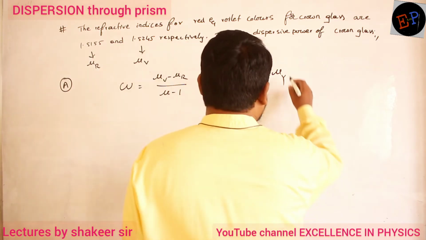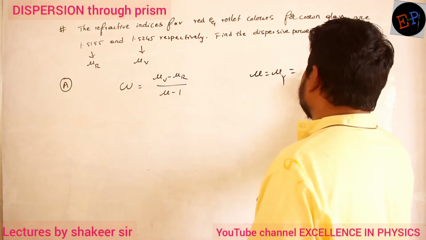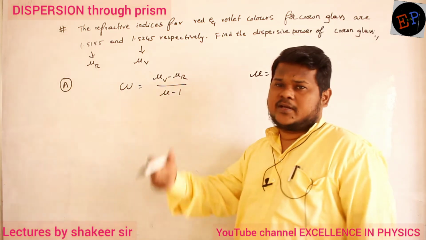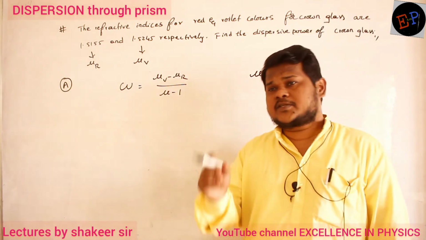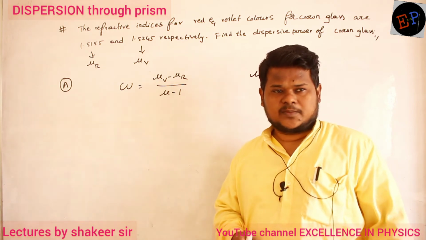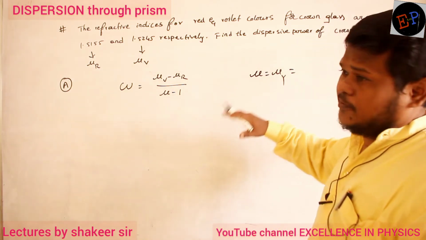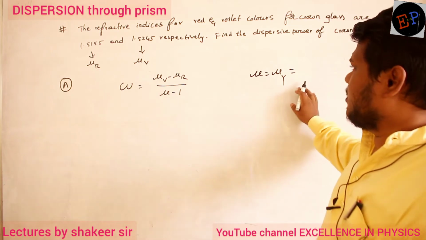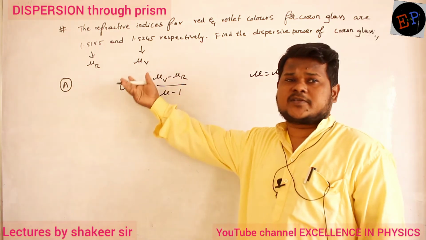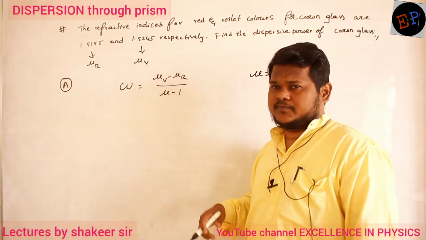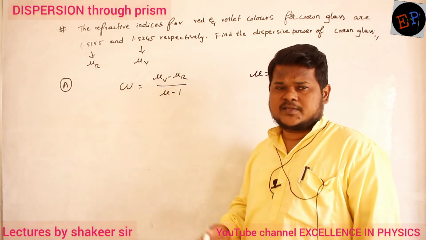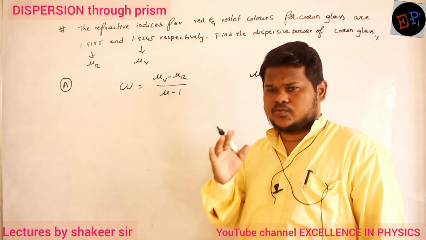We have understood yellow color as the color in which mean deviation is produced. So for the mu value of the mean color, that is yellow color, how can I calculate? You just take the average of the extreme colors, then you will get the mean value. We find the average value in the same way: you add both of them and divide by 2. Clear?